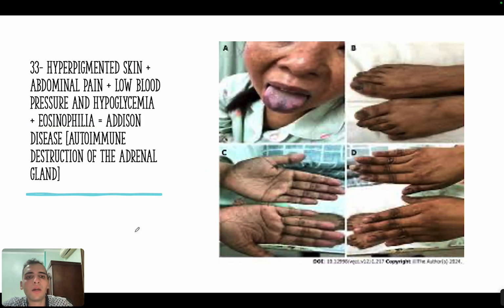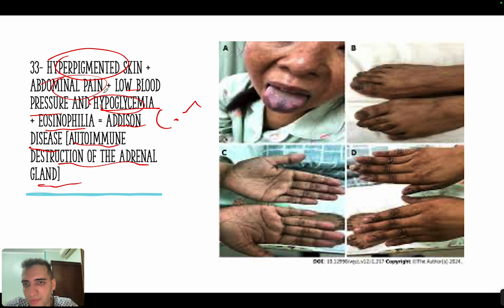Okay. Now, both of them can decrease thyroid level by inhibiting 5-deiodinase, which is the peripheral deiodination of T4 to T3. Okay. Now, whenever you see hyperpigmented skin and abdominal pain and low blood pressure and hypoglycemia and eosinophilia, this is usually Addison disease, which is autoimmune destruction of the adrenal gland. You will lose cortisol, so you will have hypoglycemia and low blood pressure. When you lose cortisol, you will have high eosinophils because cortisol is anti-inflammatory. And also when you have high ACTH, you will get hyperpigmentation.